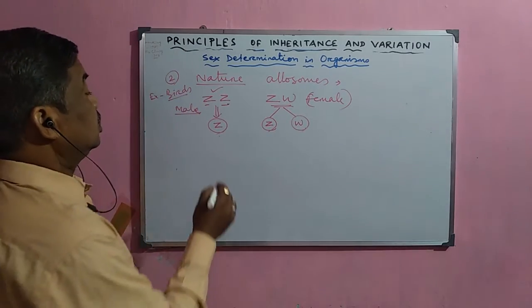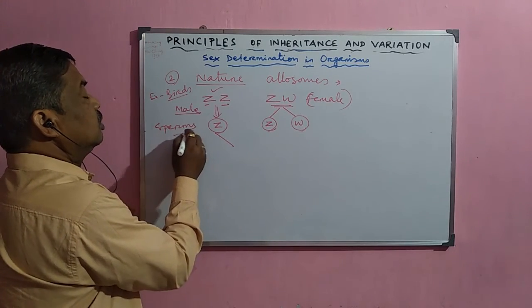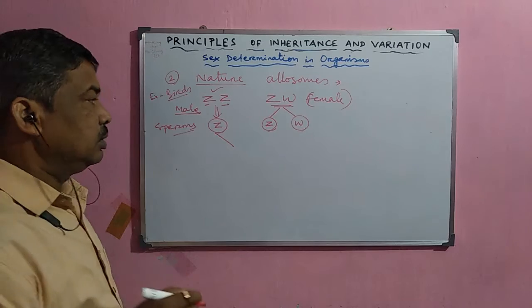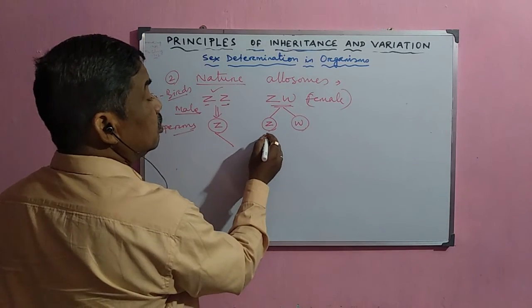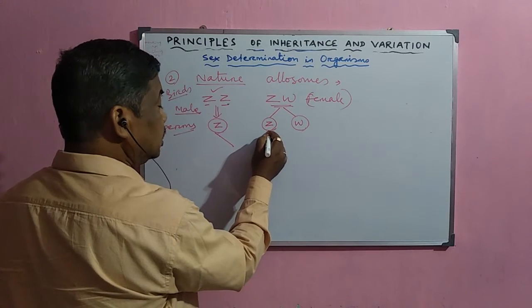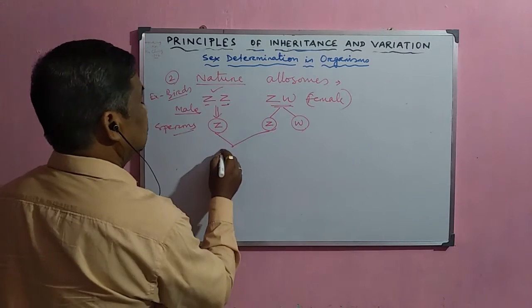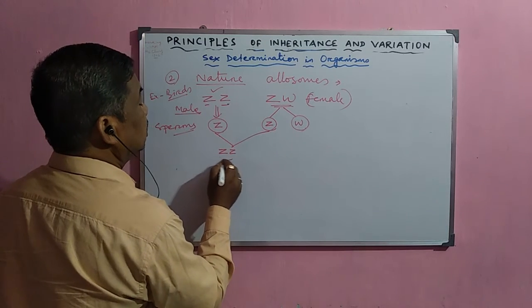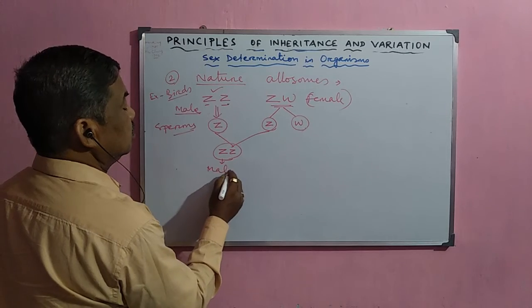And when the Z spermatozoa, because all the spermatozoa are Z type and all the egg cells are not similar, but 50% of the eggs will be Z type and another 50% will be W type. So here the offspring will be ZZ, and this ZZ offspring will become a male individual.